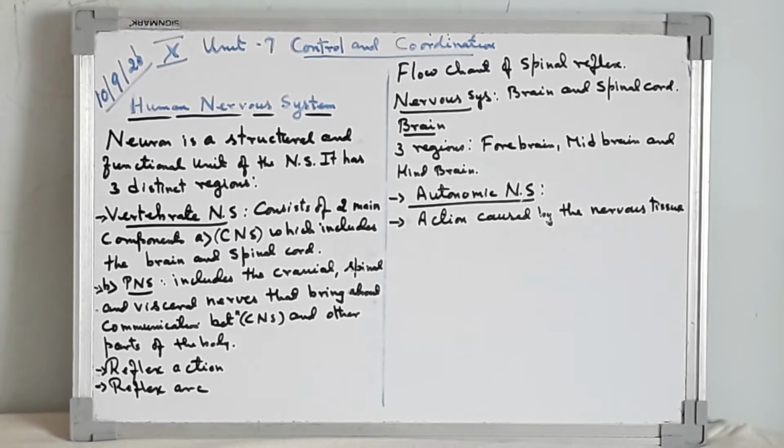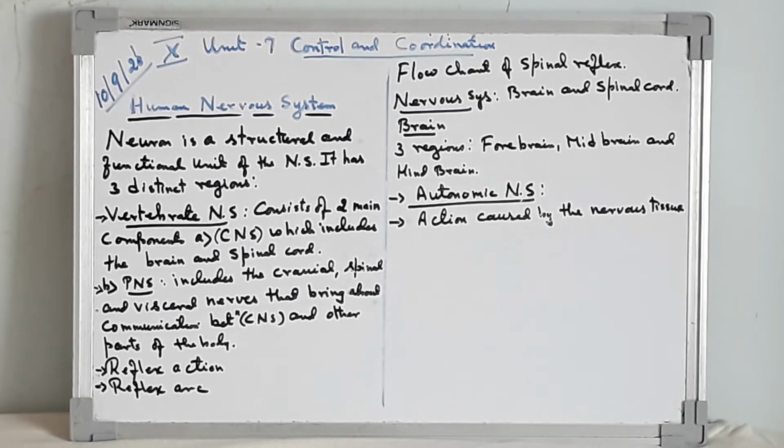Now we go to the vertebrate nervous system. It consists of two main components. The central nervous system, also known as CNS, which includes the brain and the spinal cord. And the other one, the peripheral nervous system, PNS. It includes the cranial, spinal and visceral nerves that bring about communication between the central nervous system and other parts of the body.